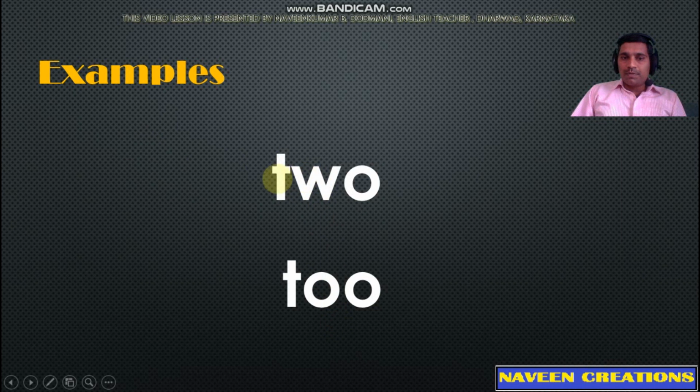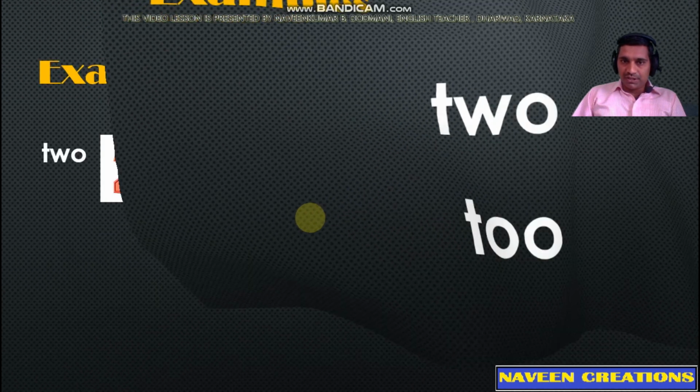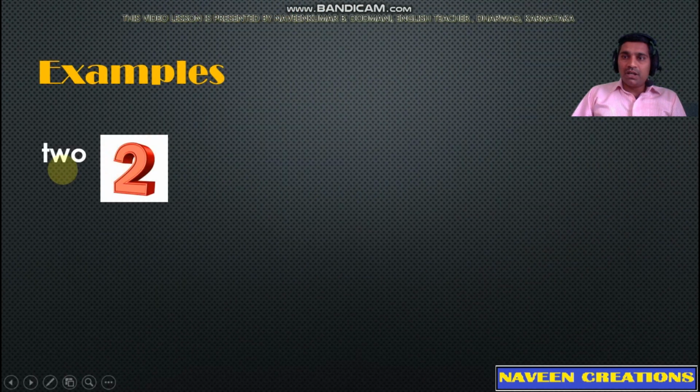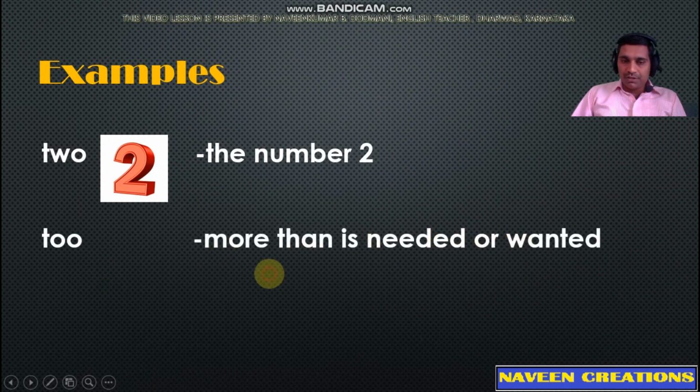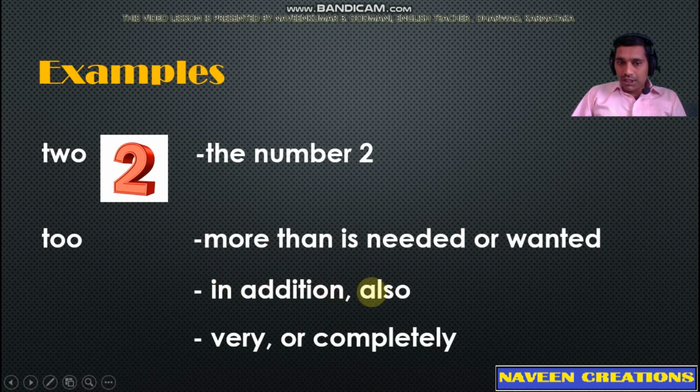Two. First two has the spelling TWO. Second two has a spelling TOO. So both are same in pronunciation as we learned, but they have different spellings and their meanings are also different here. Let's know the meanings. Meaning of the word two is the number 2. The TOO is more than is needed or wanted. In addition, also, very or completely.